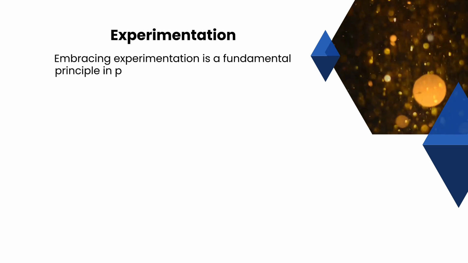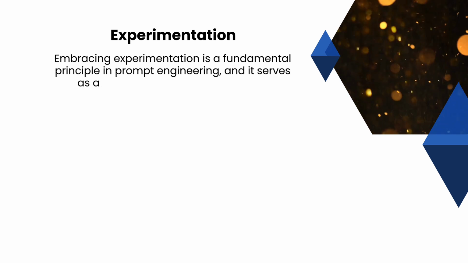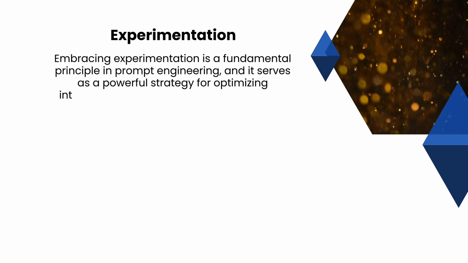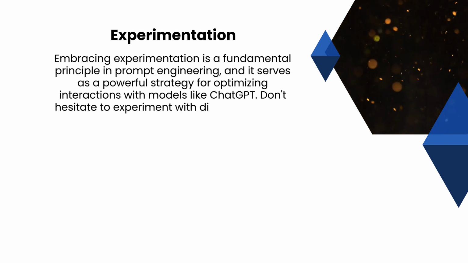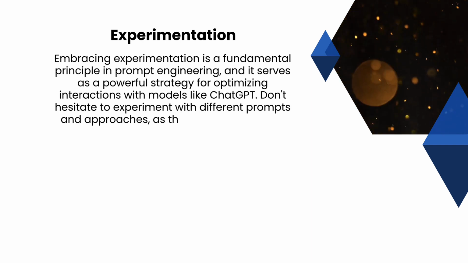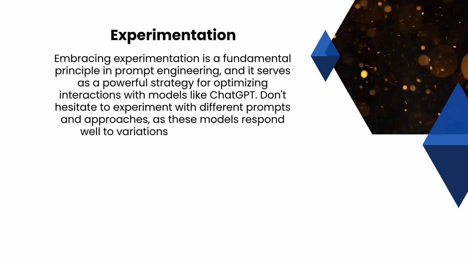Fifth, experimentation. Embracing experimentation is a fundamental principle in prompt engineering, and it serves as a powerful strategy for optimizing interactions with models like ChatGPT. Don't hesitate to experiment with different prompts and approaches, as these models respond well to variations.